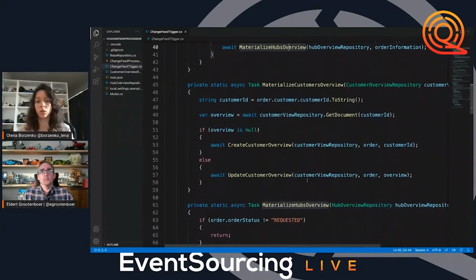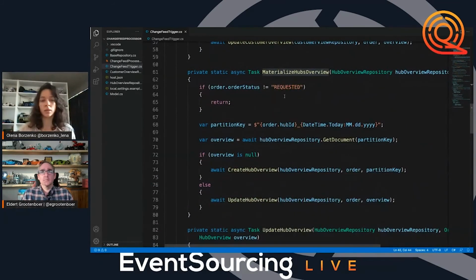If we have a look here, the logic is the same for the customer overview and hub overview, more or less. I'm just trying to get the materialized view and understand if I already have it in the database or not. If I have it, then I will just update it with the new information. If I don't have it, then I will create a new one. For the warehouse overview, because I want to see this kind of summary information on my dashboards, on my screens in the warehouse, I want to see a number of orders for today.